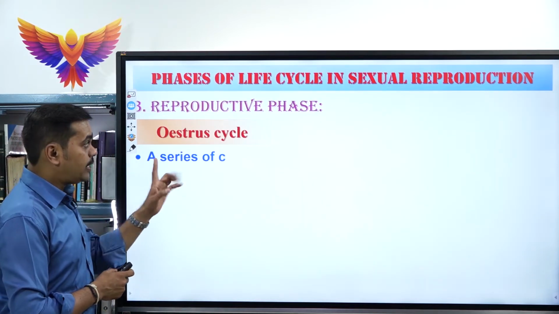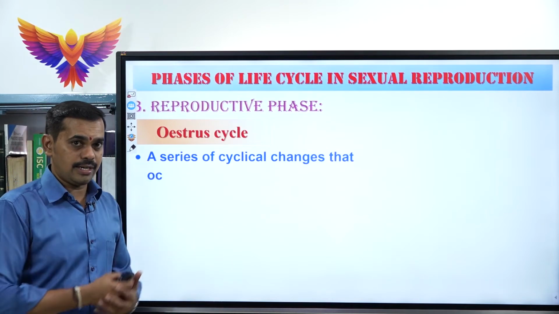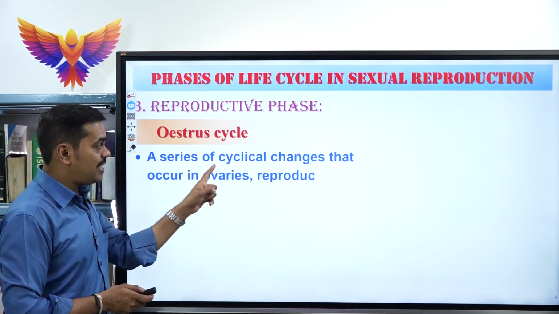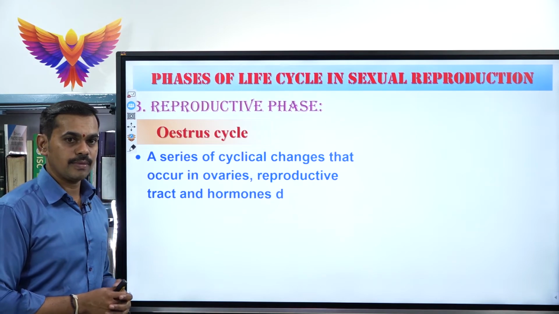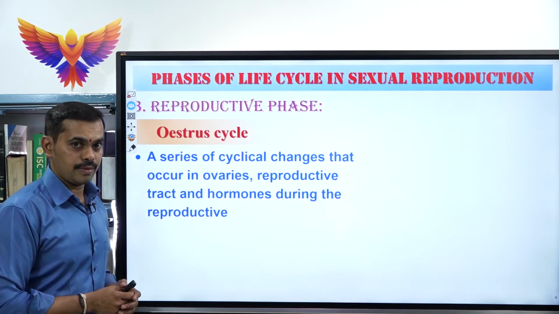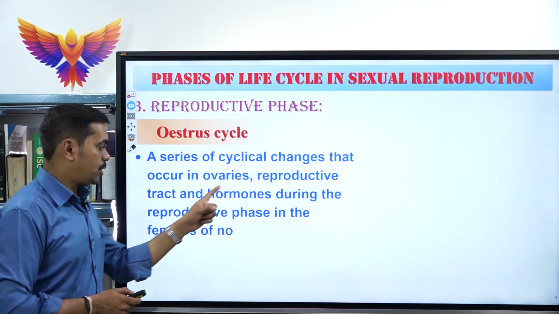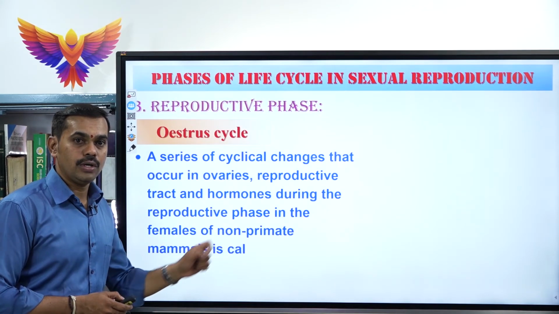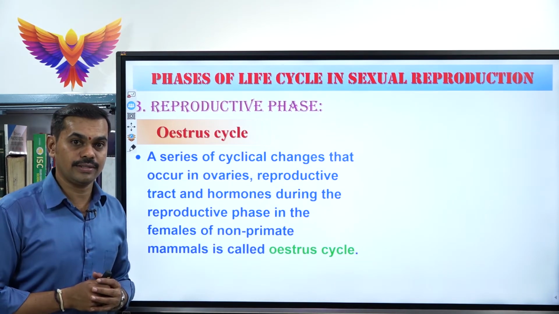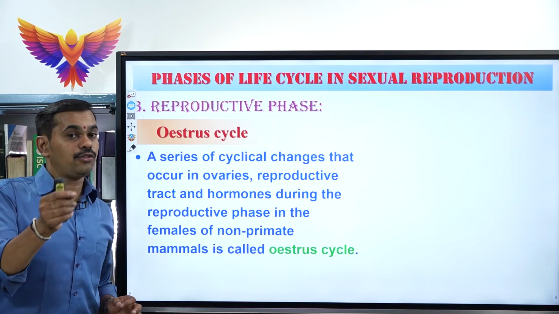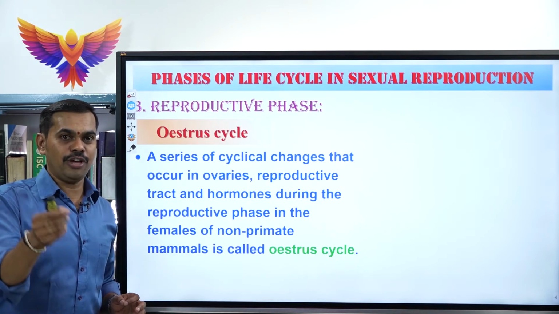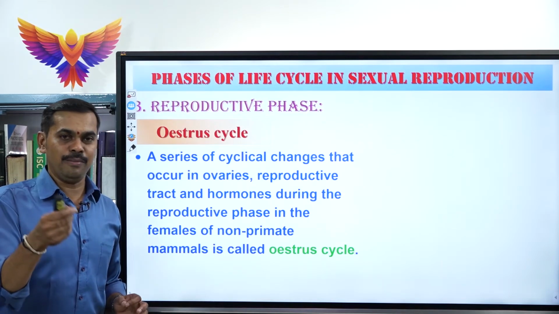Children, the estrus cycle: what are all the changes that take place? It is a series of cyclical changes that occur in the ovaries, the reproductive tract and hormones during the reproductive phase in the females of non-primate mammals, that is, female dog, female cat, female horse.